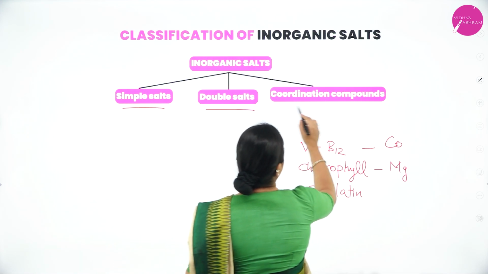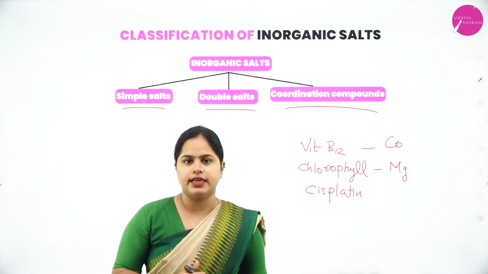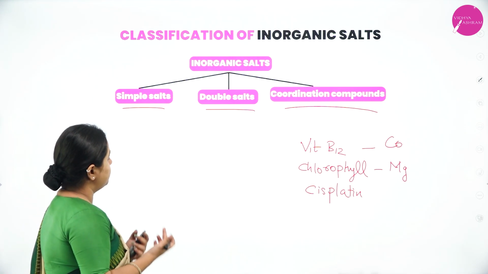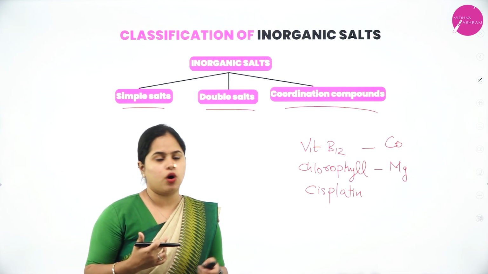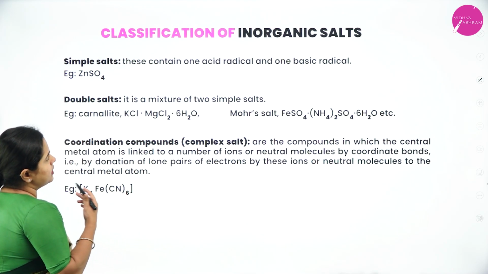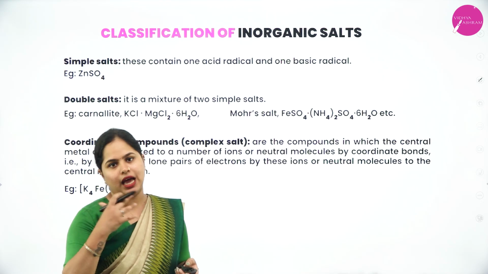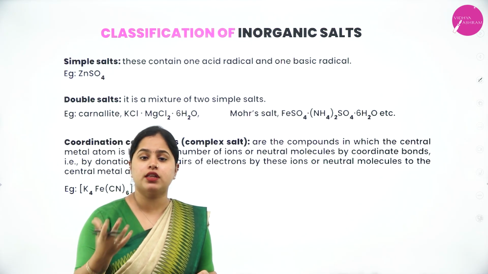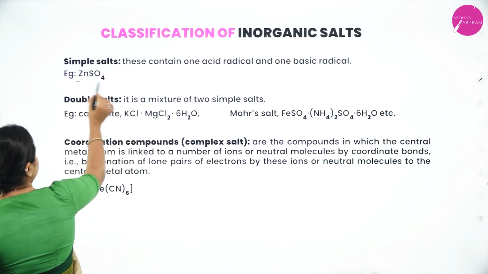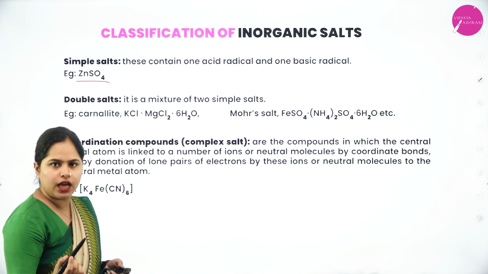Now what is a coordination compound or complex salt? That we are going to study in detail in this chapter. So inorganic salts are classified into simple salts, double salts, and coordination compounds, also called complex salts. Simple salts contain one acid radical and one basic radical, that is, one cation and one anion. You are already familiar with simple salts from your practicals. Zinc sulfate is an example. Zinc is the cation there and sulfate is the anion.